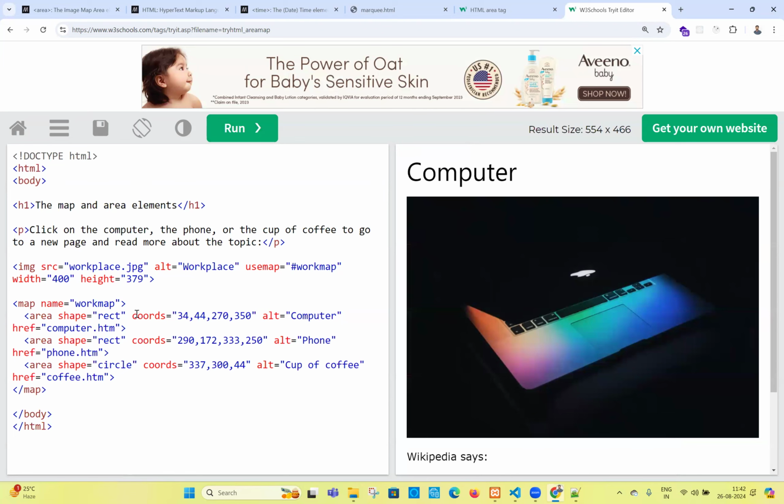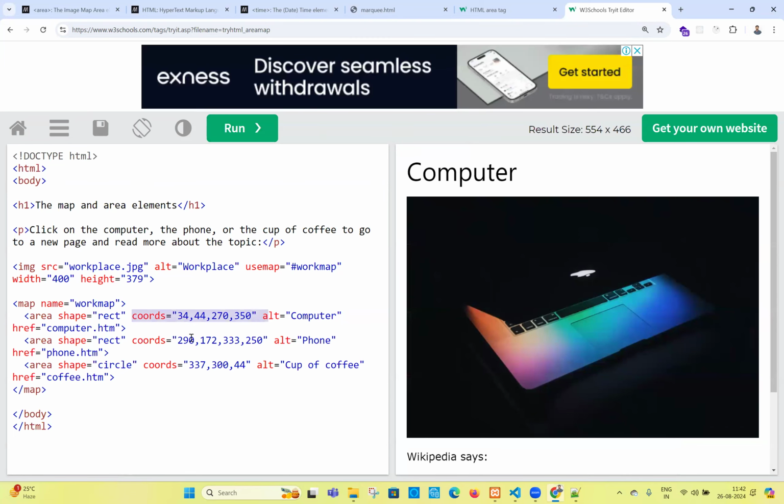See, the coordinates you observe: coordinates of the laptop, coordinates of the mobile, coordinates of the coffee. These coordinates we should understand. Getting the coordinates is nothing but the x-axis and y-axis of the image only. Maybe if we had a board, we could explain it very neatly by drawing the image, with x coordinate 0, y coordinate 0, and from left to right how many, and top to bottom how many. This type of calculation we have to do. Okay, it's not a big deal, guys. Don't worry about it.